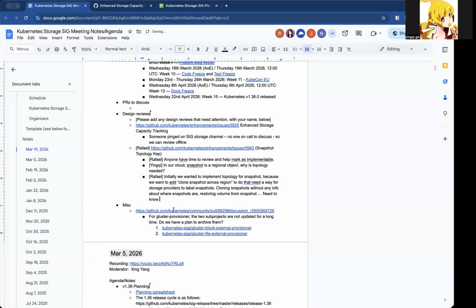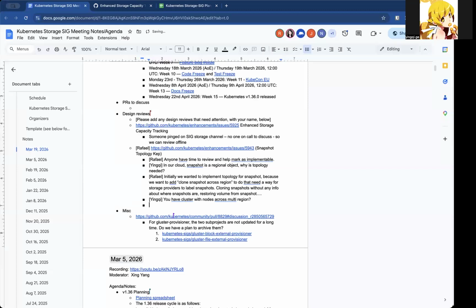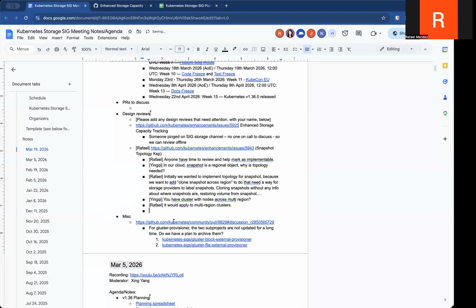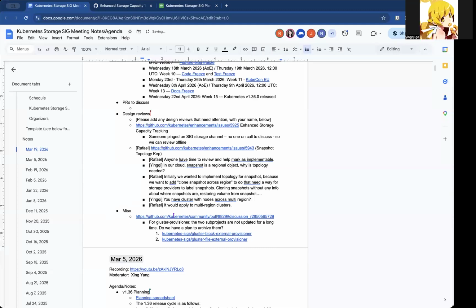Does that mean you've got a cluster that has nodes across multiple regions, if I understand correctly? Or is it something like multi-cluster? Yeah, it would apply to multi-region clusters. Okay, got it. Thank you. That's all my question.